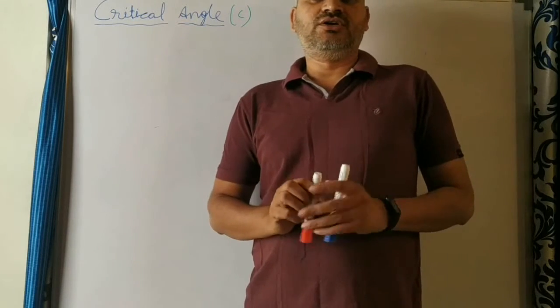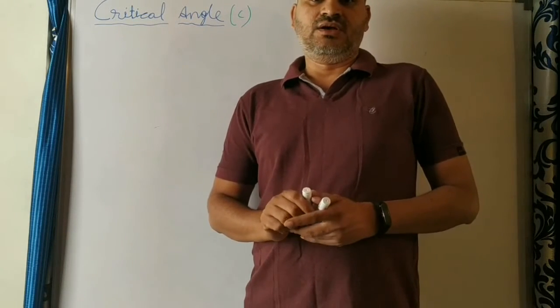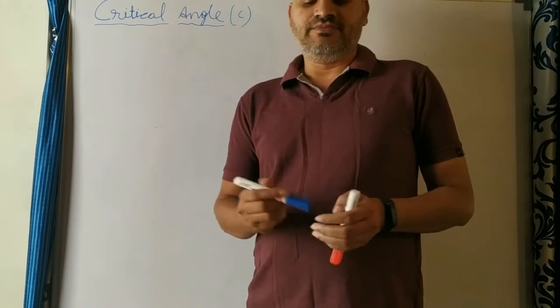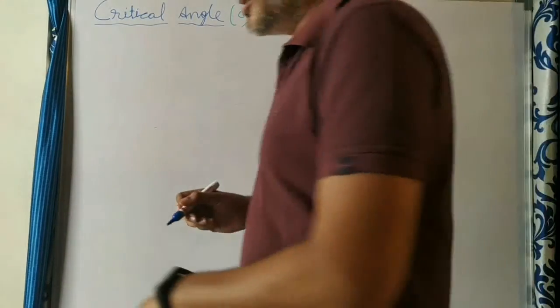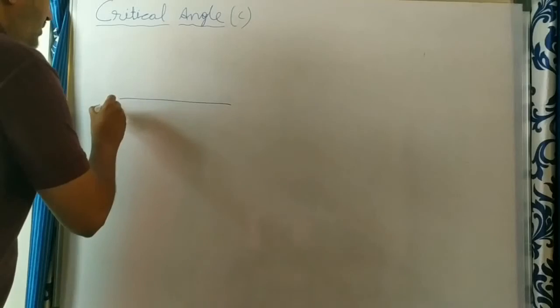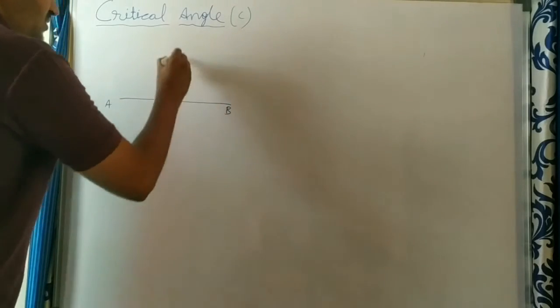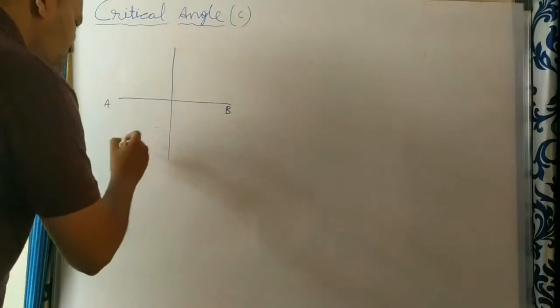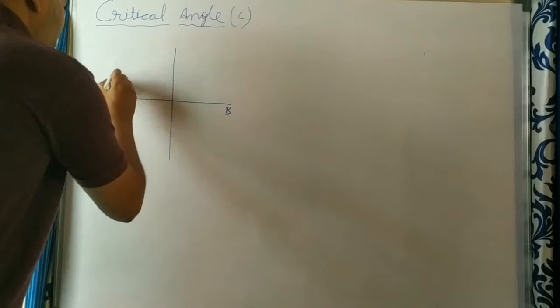Now we'll see about critical angle. Suppose a light ray enters from a denser medium to a rarer medium. You see the interface of the two mediums. You can take this as the interface AB, and a normal is drawn on the surface. This is the denser medium and this is the rarer medium.